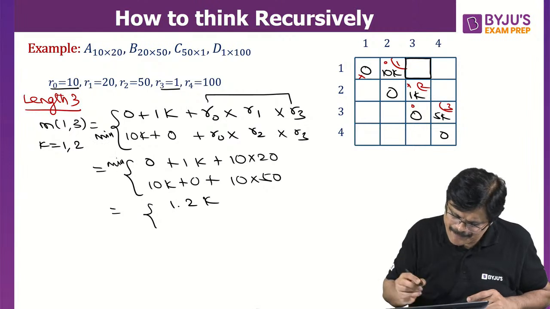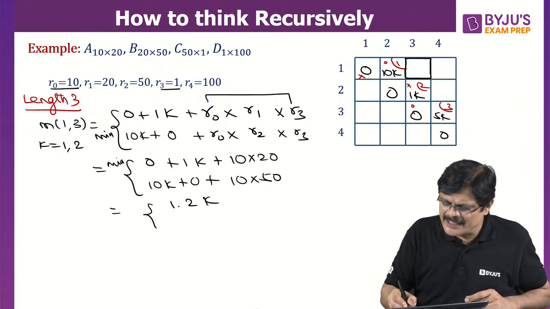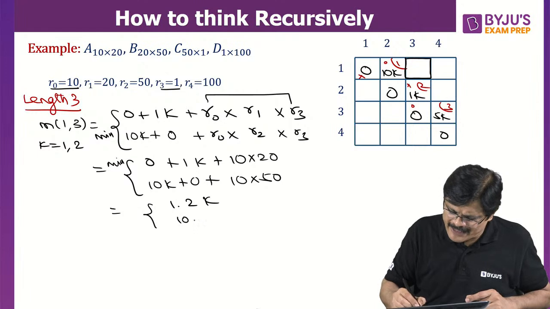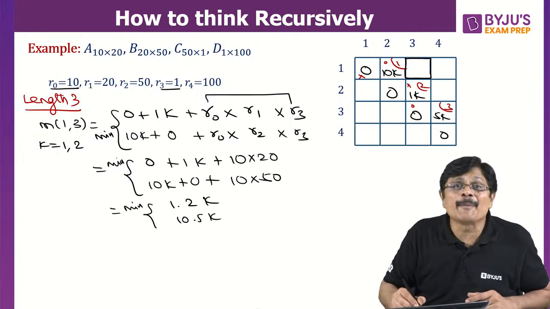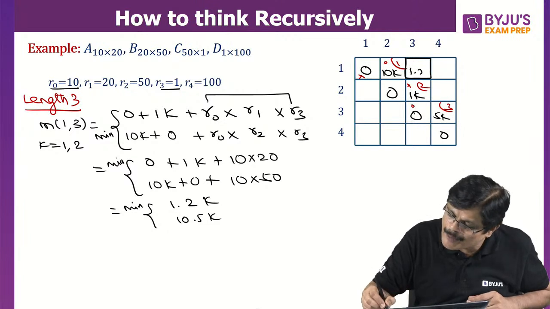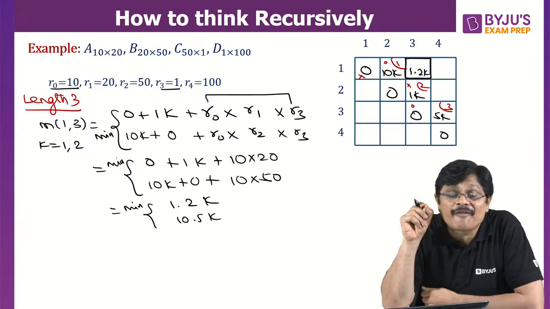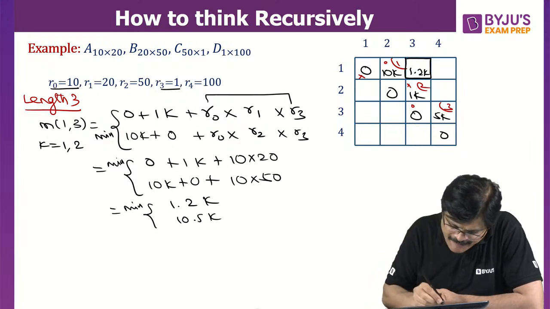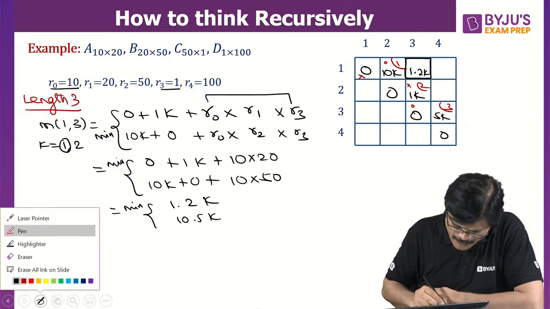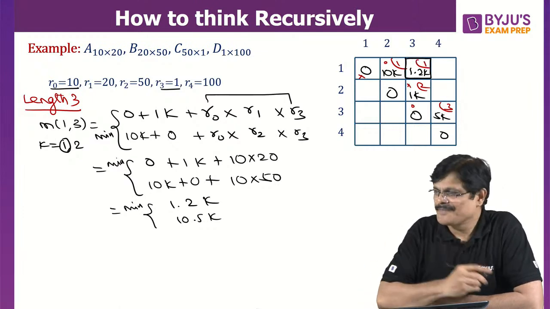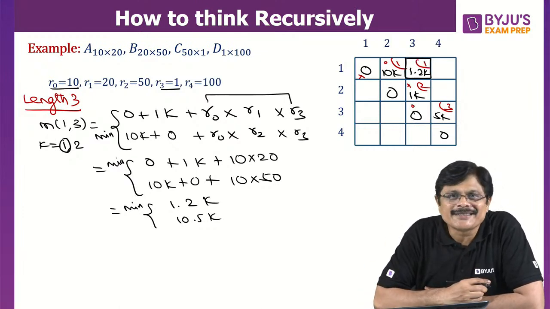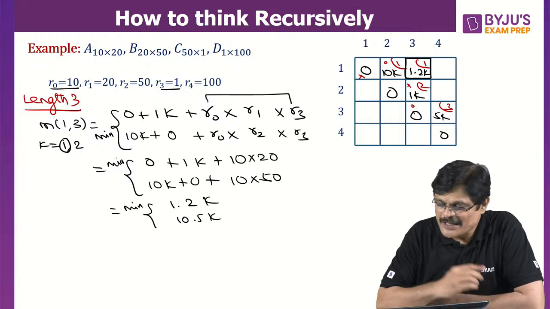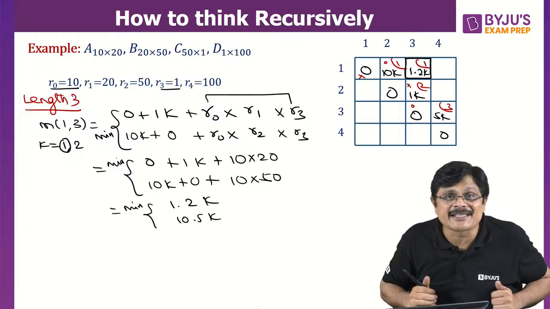Just write down minimum. So what is it? And it is 500, 10.5k. But out of these two, which one is minimum, sir? 1.2k is minimum. So just write down 1.2k. And which value of k is selected? First value or second value? First value of k is selected. And what is the first value of k? 1. So k is equal to 1 here. Hope you understand. So from the diagram, you can identify the result, sir.